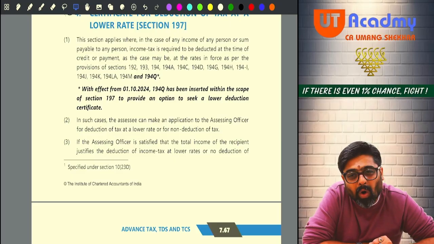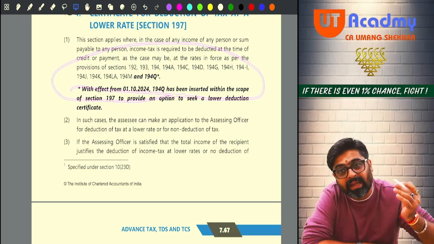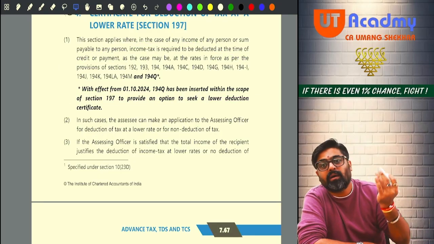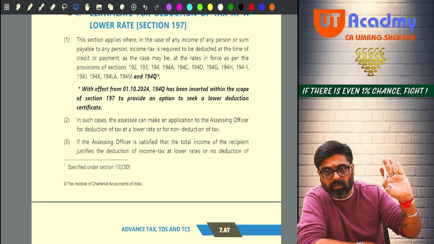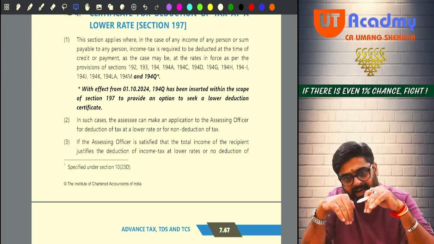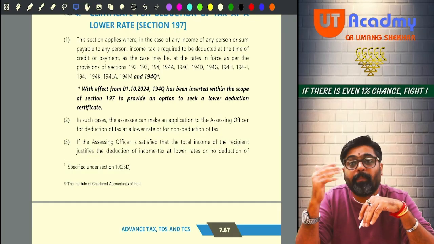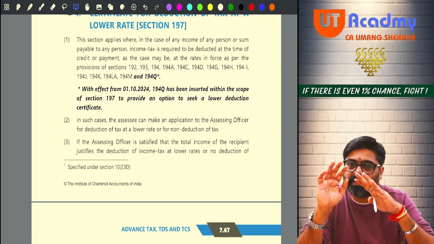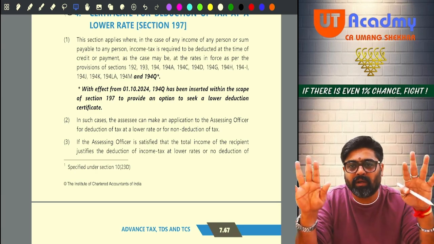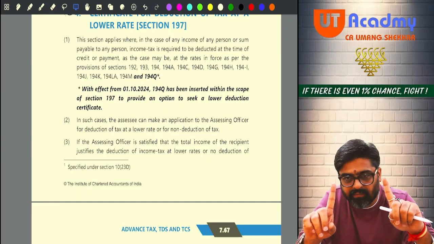Getting my point? All the payments which are covered in these sections, for those payments I can very well take a certificate for lower deduction or non-deduction of TDS from my assessing officer, and that certificate I can furnish to my payer, and based on the certificate the payer will not deduct TDS, or he will deduct the TDS at lower rates. Did you understand this, everyone?